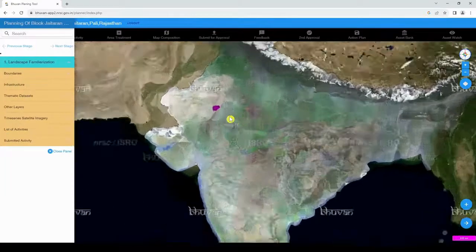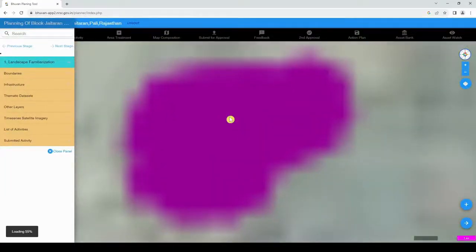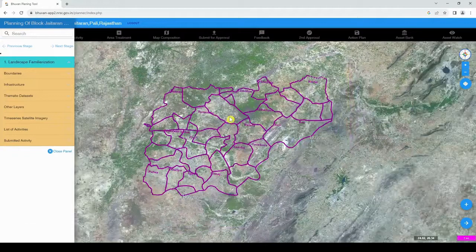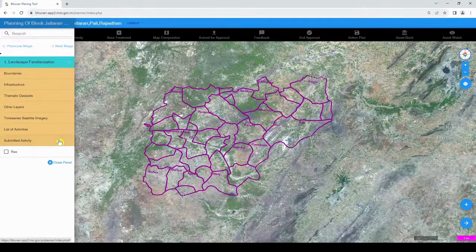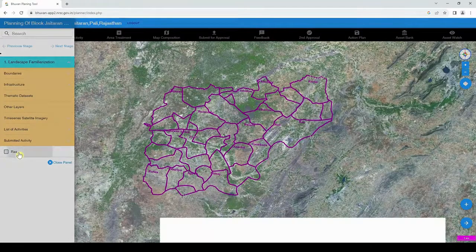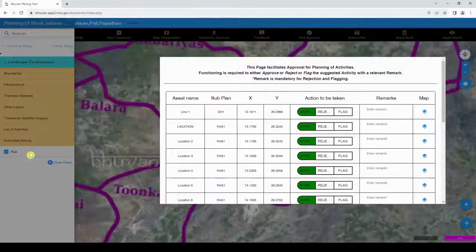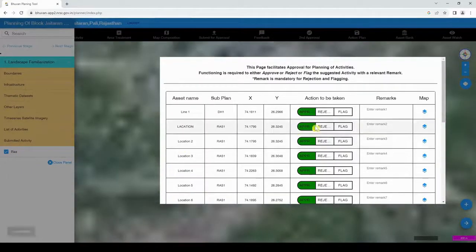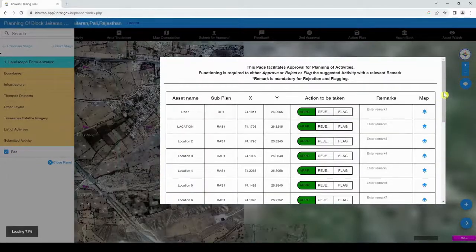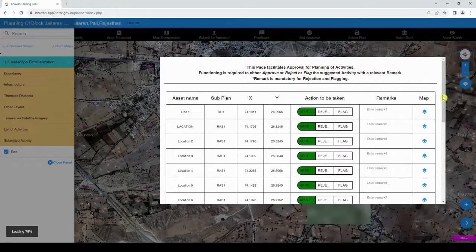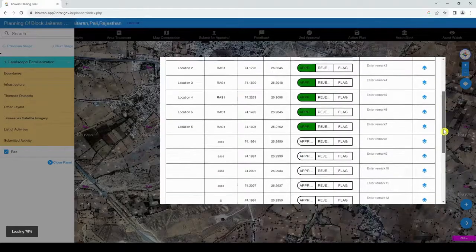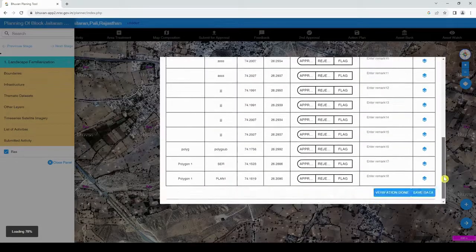In landscape familiarization, the user will have an additional option, that is submitted activity. When the user clicks on submitted activity, the user will see the Panchayat names with checkboxes. When the user selects the Panchayat, a pop-up will display with plan activities with asset name, subplan, longitude, latitude, and actions to be taken, that is with accept, reject and flag buttons. From the pop-up, the GAS user can approve or reject or flag the submitted activities under the Panchayat.